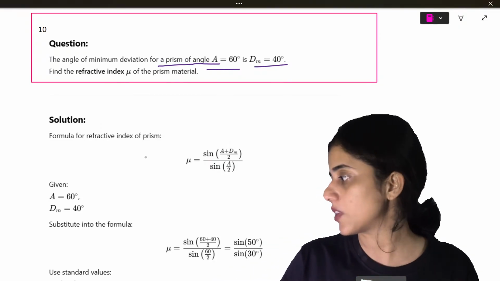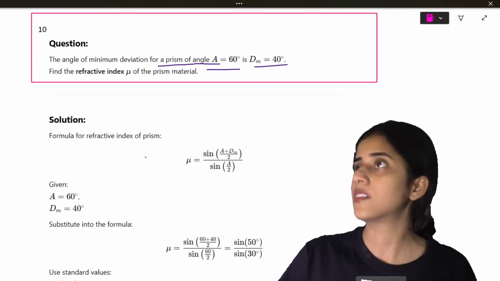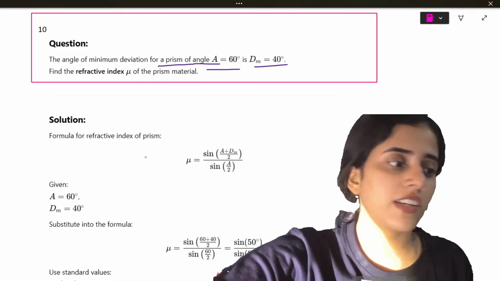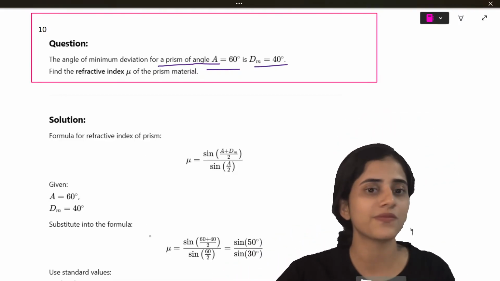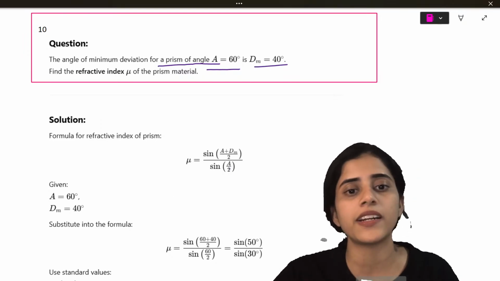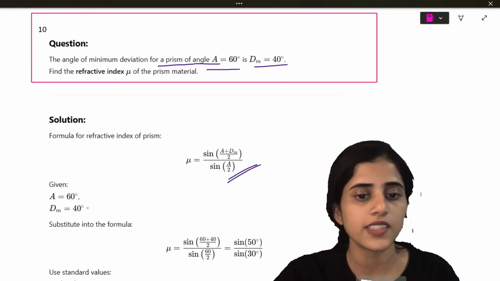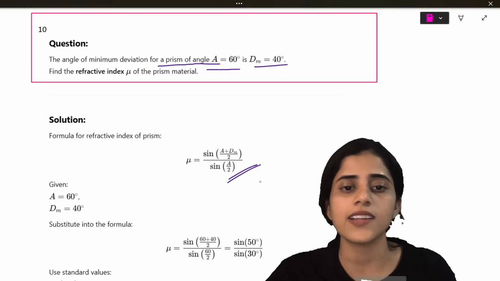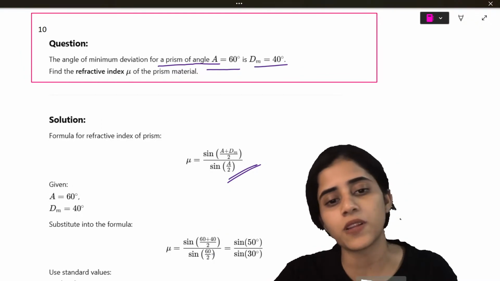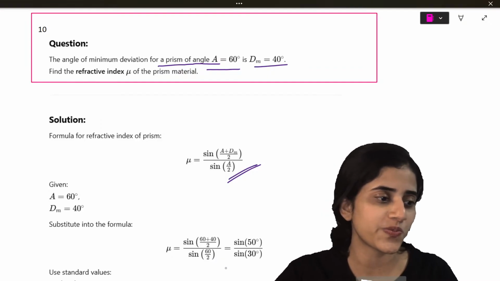So how will you find out the refractive index? It is sine of A plus D by 2 divided by sine of A by 2. To substitute, what is A? 60. What is D? 40. So it is going to be sine of 60 plus 40 by 2, divided by sine of 60 by 2.